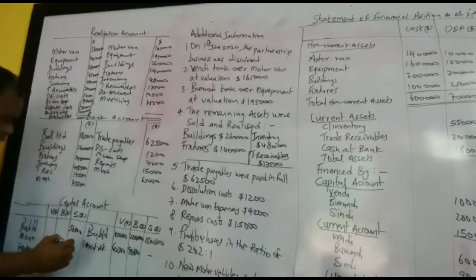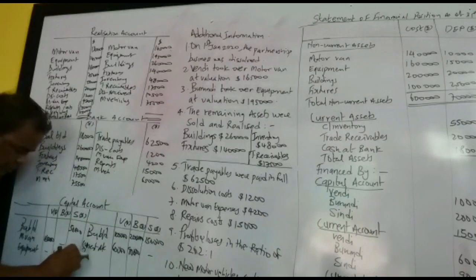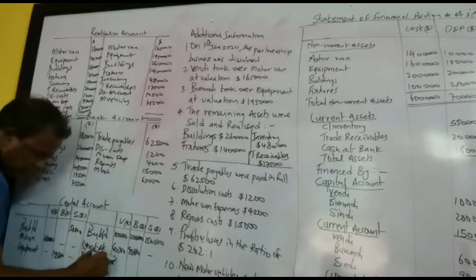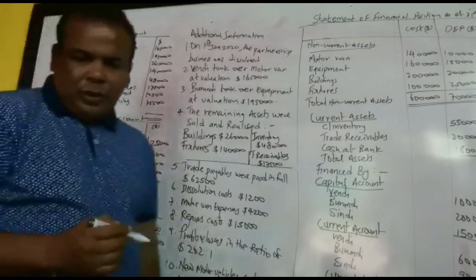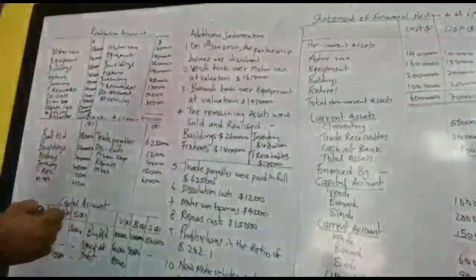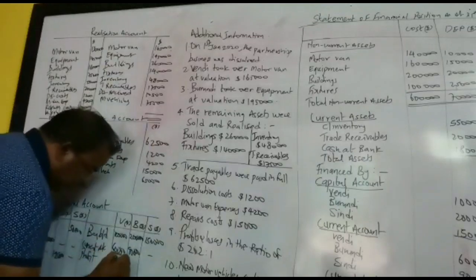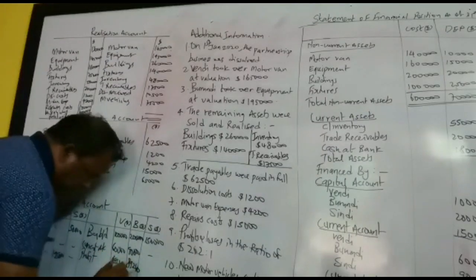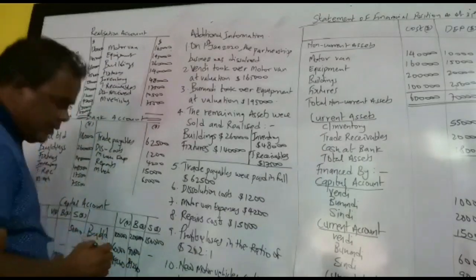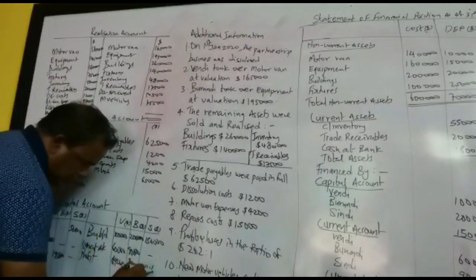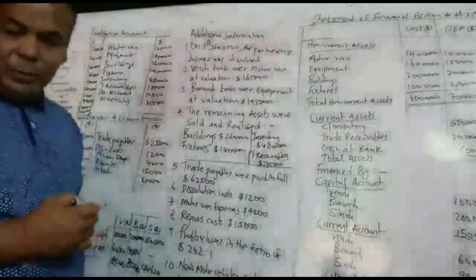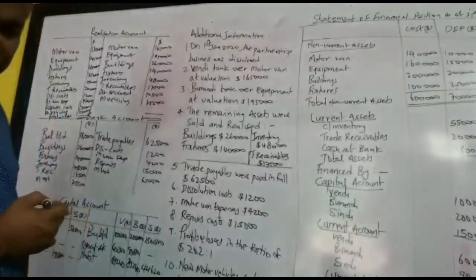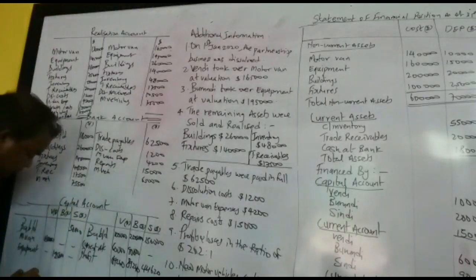So we have to credit in the capital account profit 89,240, and then we have profit 89,240 again, and then we have 44,620. So this is to be credited to the capital account, and then we have to close the capital account.